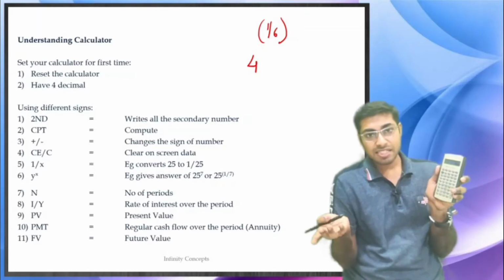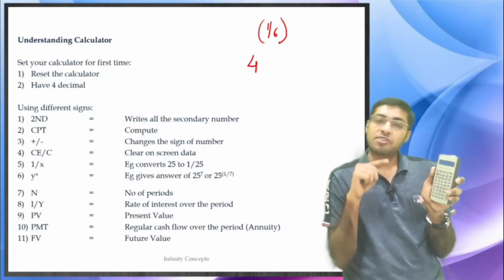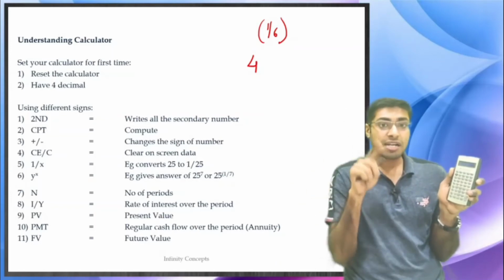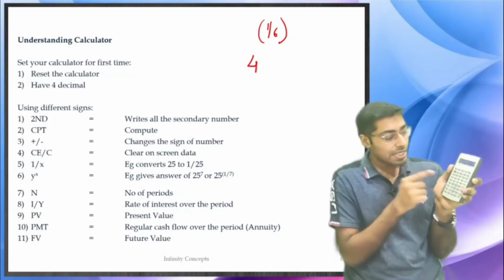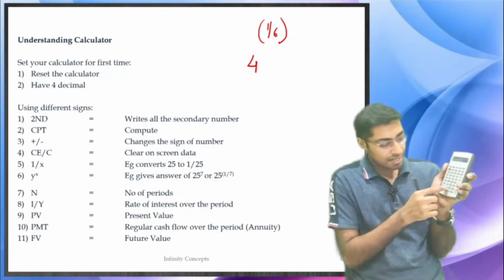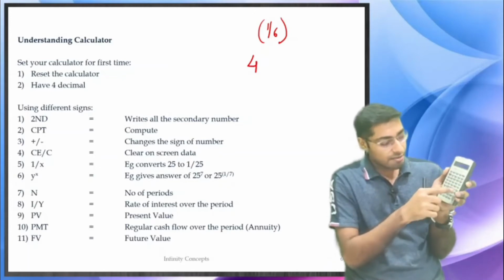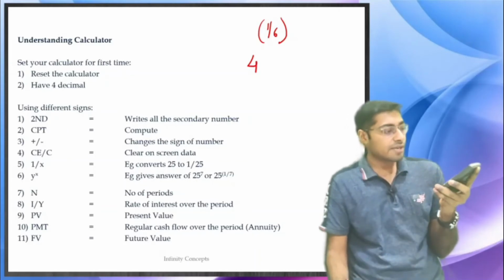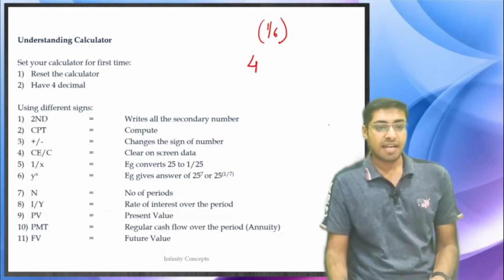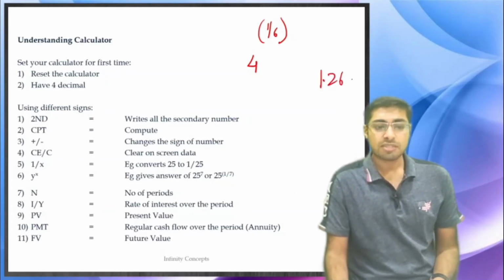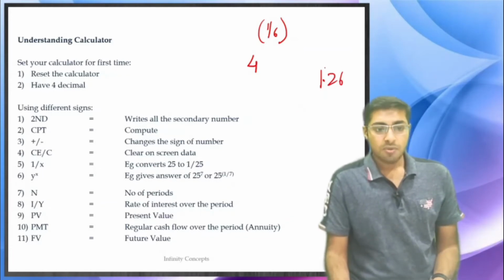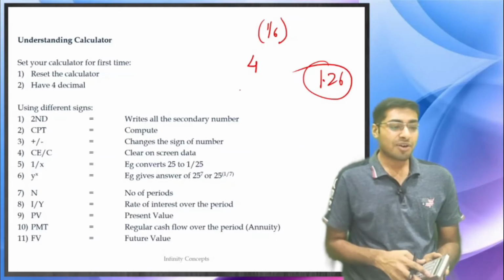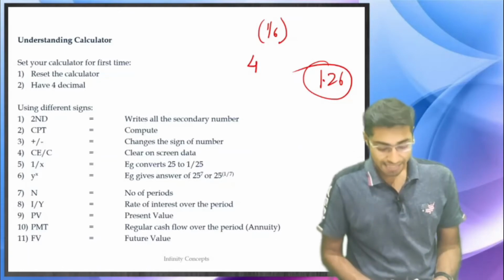Now 1 divided by 6 I don't know, so first open the bracket. 1 divided by 6, close the bracket, equals, it gives me 1.2599, which is 1.26. This is the answer. This is how we are going to use y to the power x.